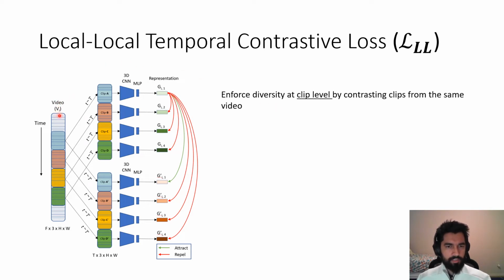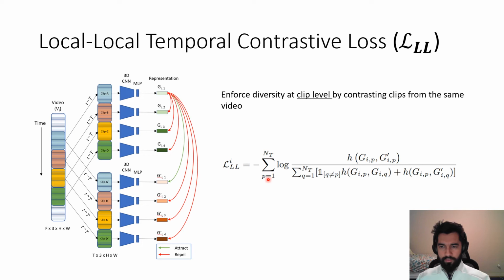Let's look at the figure. From video Vi, we first take 4 local clips out of it, and each of the clips is passed through 2 different random augmentations and then through a 3D CNN and MLP to get its projection into representation space. After getting these representations, temporally aligned representations are considered as positive for contrastive loss, whereas temporally misaligned representations are considered as negative. And we sum it over all of the 4 temporal segments.